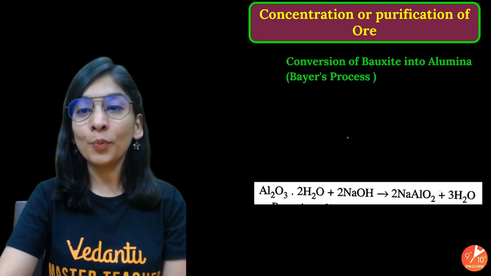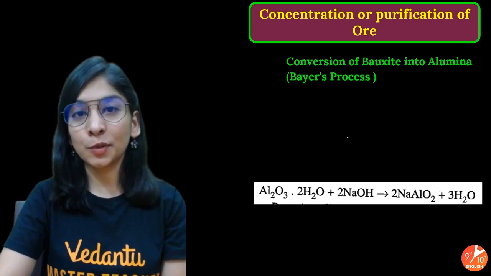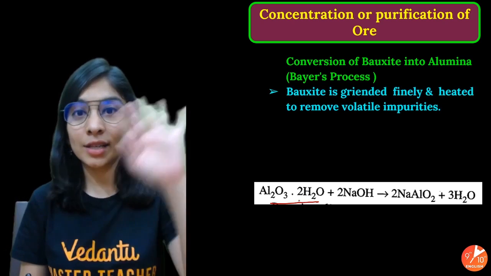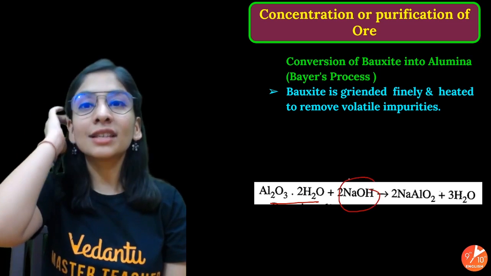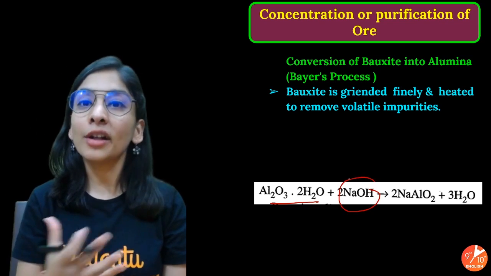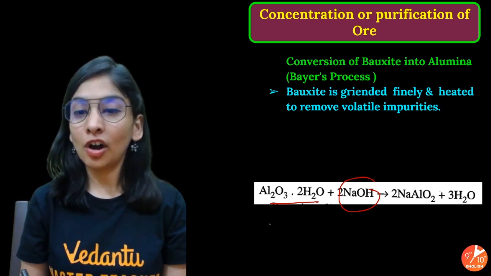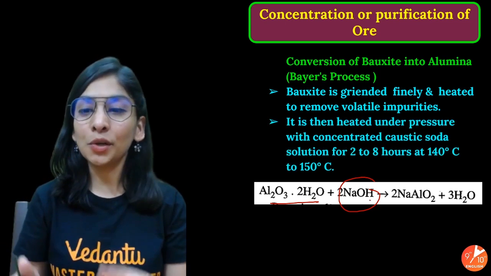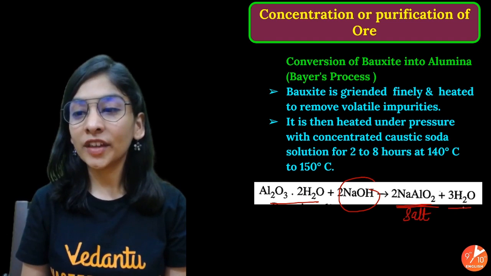Now what will we do? Conversion of bauxite into alumina is the main purpose of this process. So for that, what will we do? We'll take our bauxite that was away from all the volatile impurities, and we are going to put caustic soda, that's NaOH, hot concentrated NaOH, and we are going to heat it with your bauxite ore, and that will decompose, that will convert to what, students? Sodium aluminate, a kind of a salt, with the water.